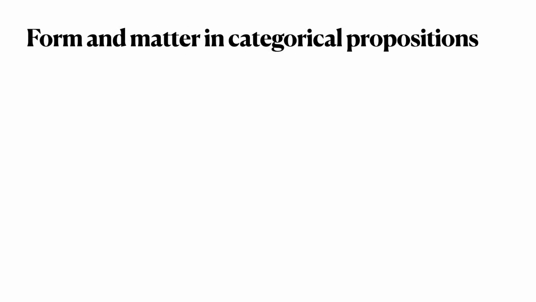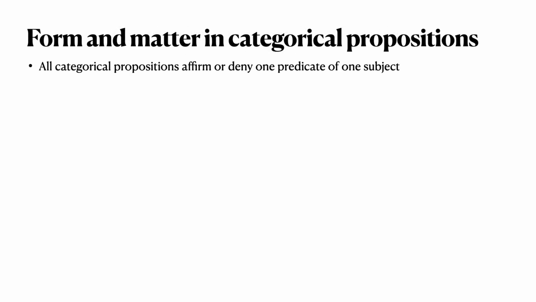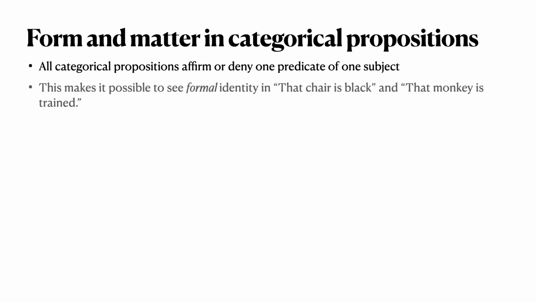Okay, let's get started. All categorical propositions either affirm or deny one predicate of one subject. That makes them as simple as they could be, right? Because you can't have any proposition at all unless you have at least one predicate and one subject. So if you have only one predicate and one subject, you're really stripping things down to their simplest form. And when we do that, the simplicity makes it possible for us to see formal similarities across lots of apparently different propositions. Indeed, formal identity in propositions as different as that chair is black and that monkey is trained.